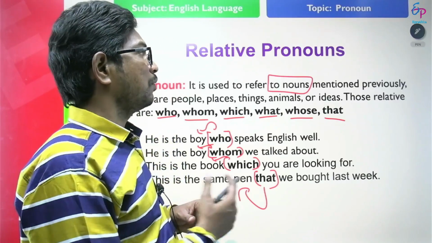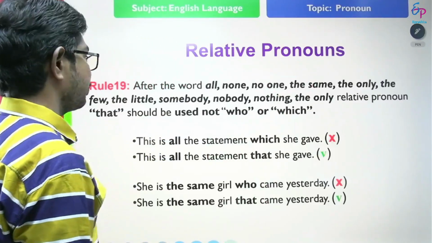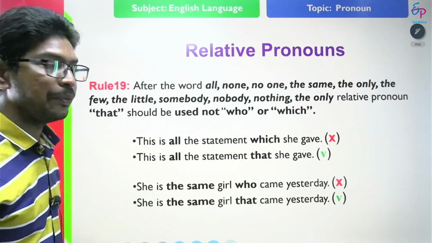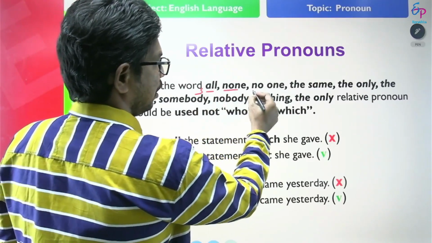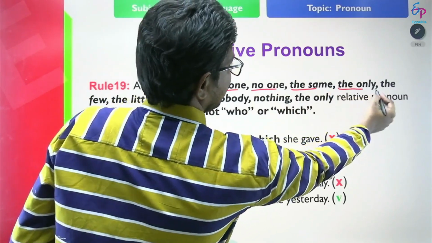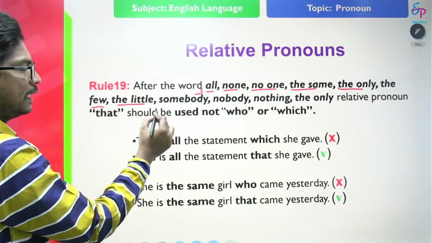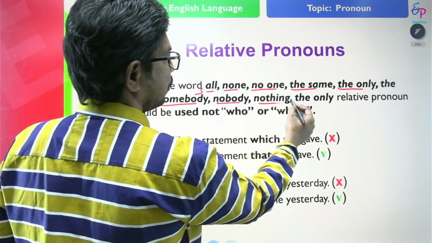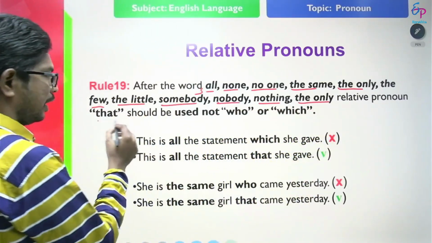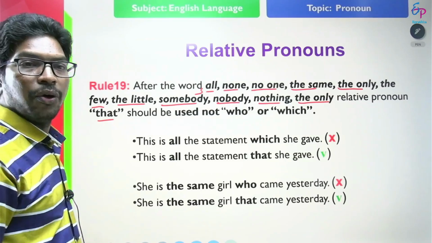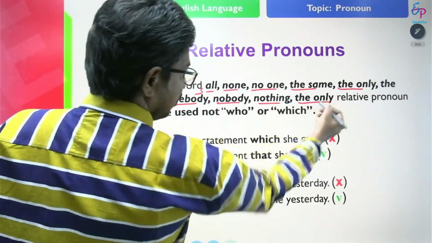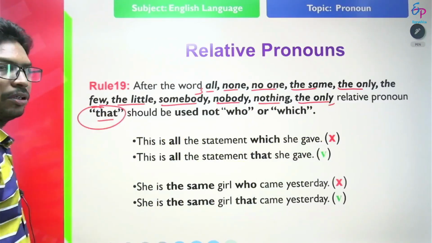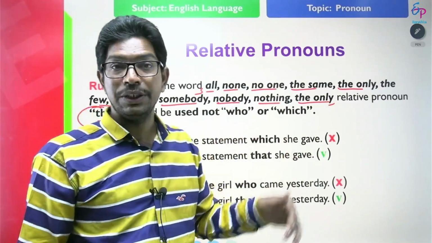So see the rules of relative pronouns. After the words all, none, no one, the same, the only, the few, the little, somebody, nobody, nothing, only, the relative pronoun that should be used. A relative pronoun that should be used after these words.